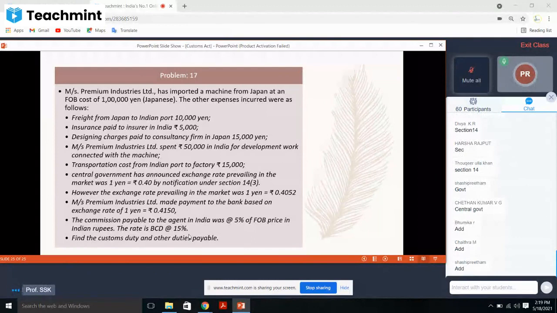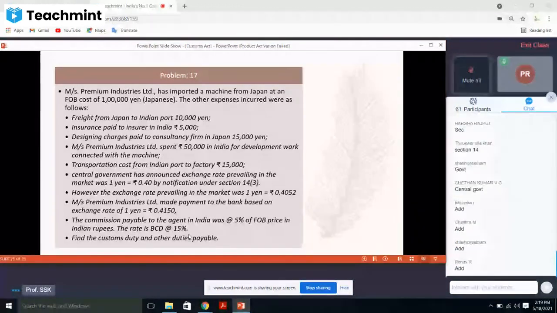Why are we adding it? Because it is forming the import. It is forming the import, therefore we are adding it. Understood? Next, BCD 15% is given, but here IGST information is not there, SWS information is not there, yet you have to calculate it.